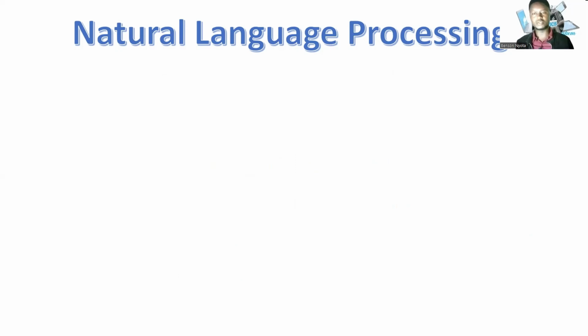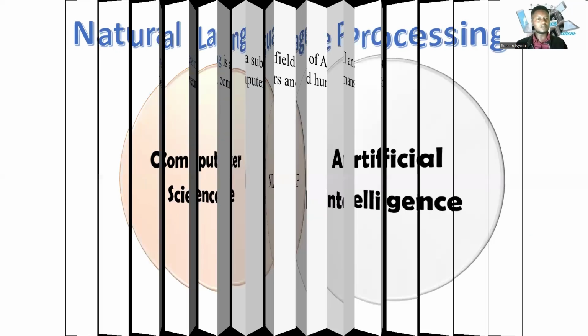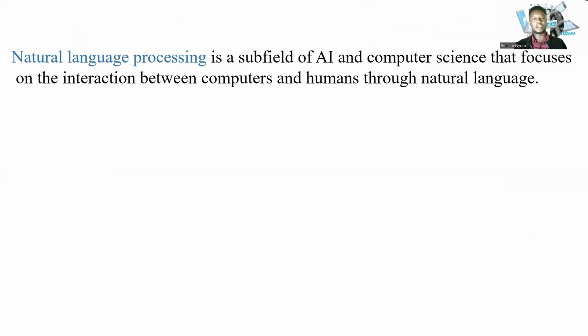We can look at natural language processing. In this particular case, it comes from two aspects: computer science and artificial intelligence. So it's a subfield of computer science as well as artificial intelligence. When you combine these two, you get NLP, which means natural language processing. These are subfields of AI and computer science that focus on the interaction between computers and humans. And how do these two interact? It is through natural language. That is what we mean in this particular case.